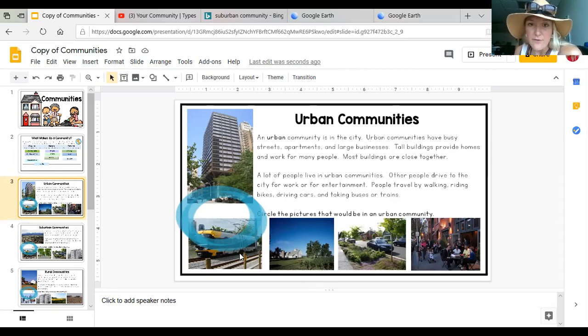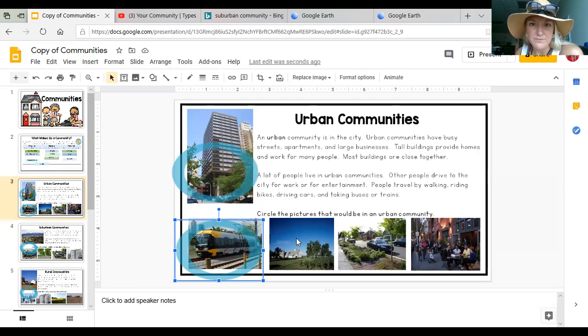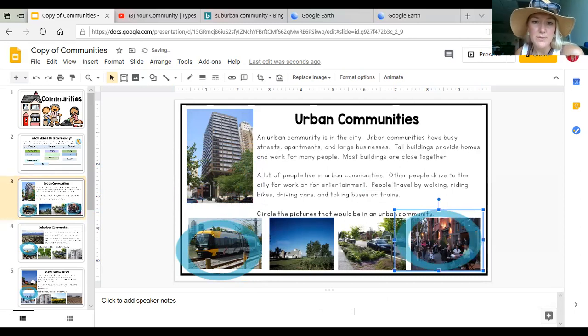Now, if you look at these 4 pictures at the bottom, let's circle any of them that show an urban community. I saw that there are buses in urban communities, so I'm going to put a circle around a bus. Are there farms in urban communities? No. Are there cars? But in this picture, I don't see any tall buildings. In the last one, I do see tall buildings all around. That could be an urban community.